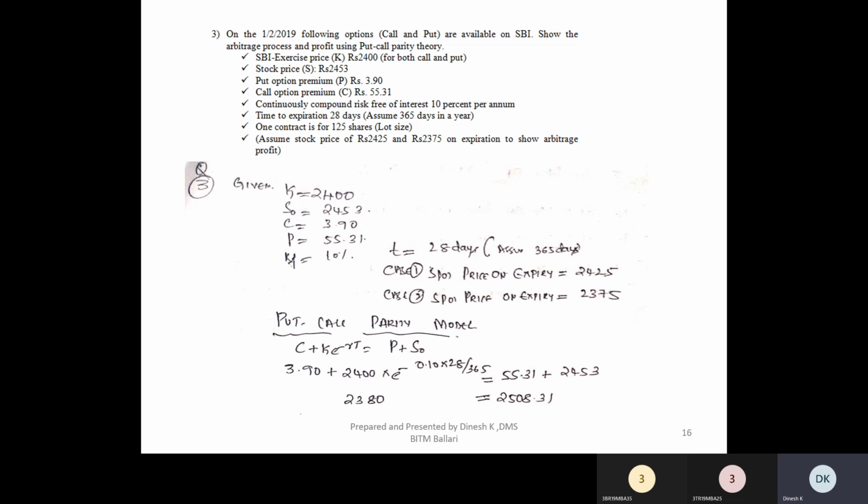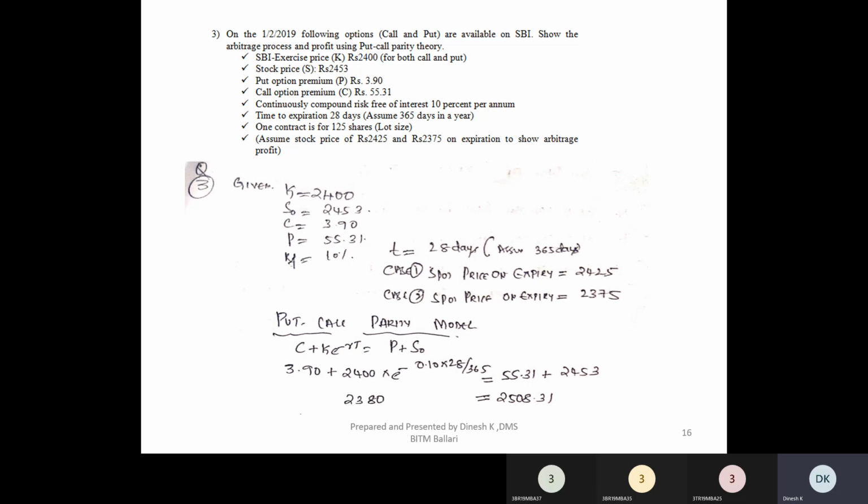Then coming to the profit, as I said, on the 28th day, what we have done earlier is we used to assume the strike price or the fair value. First is the fair value. If we have calculated a fair value price, we'll assume the fair value as the expiry price on the date of the contract, right? If we have not calculated the fair value, then the other alternative is we need to consider the strike price, that is the exercise price, as the price of the contract on the date of expiry. Okay, this is the second alternative.